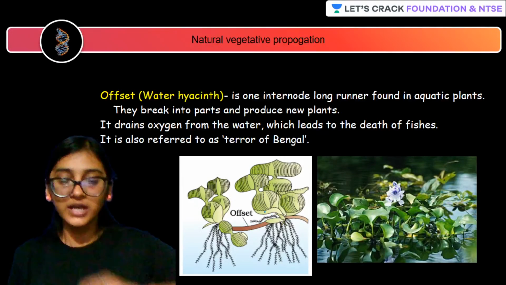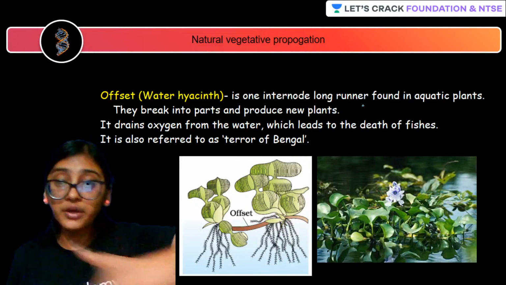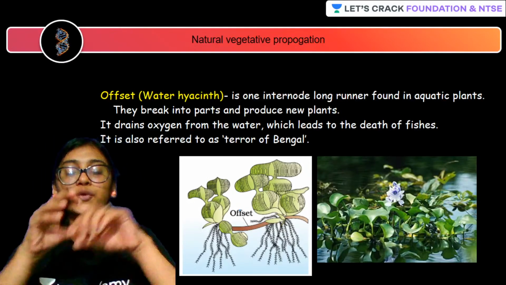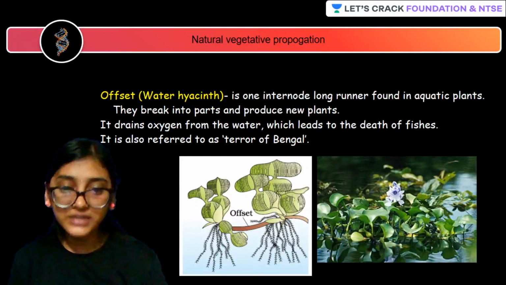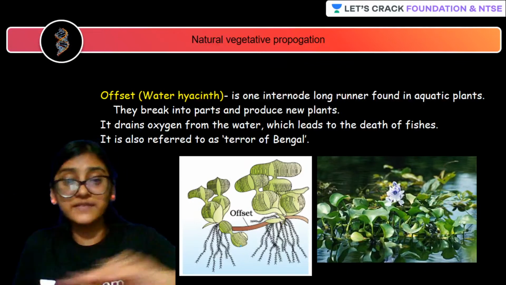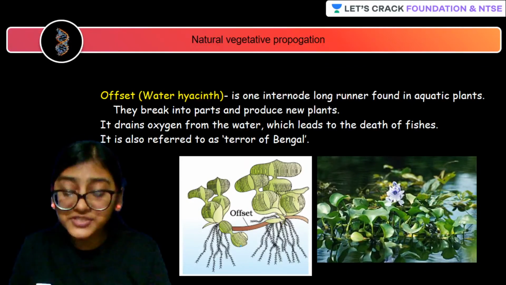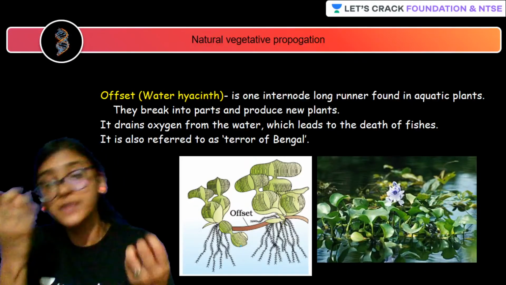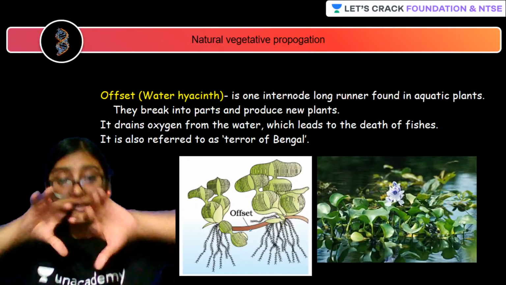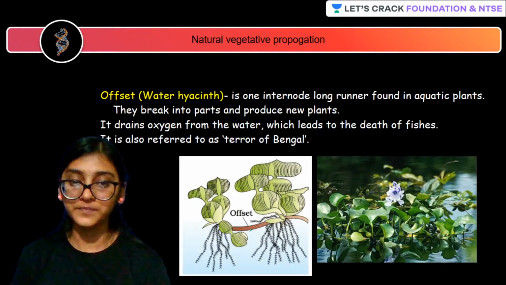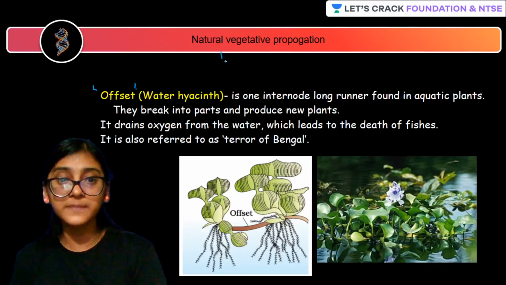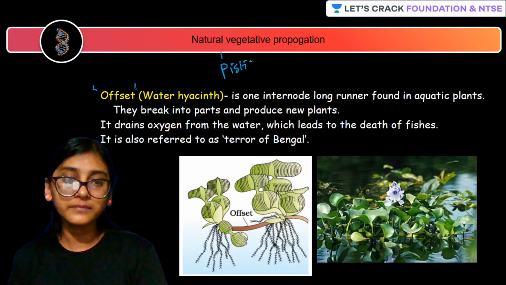One internode will be running as a long runner found in aquatic plants, and this will break and produce a new plant. They will have a long structure called an offset, and from this offset you get to see production of new plants. If they break, these two plants get separated. A very good example of offset is water hyacinth, pistia.